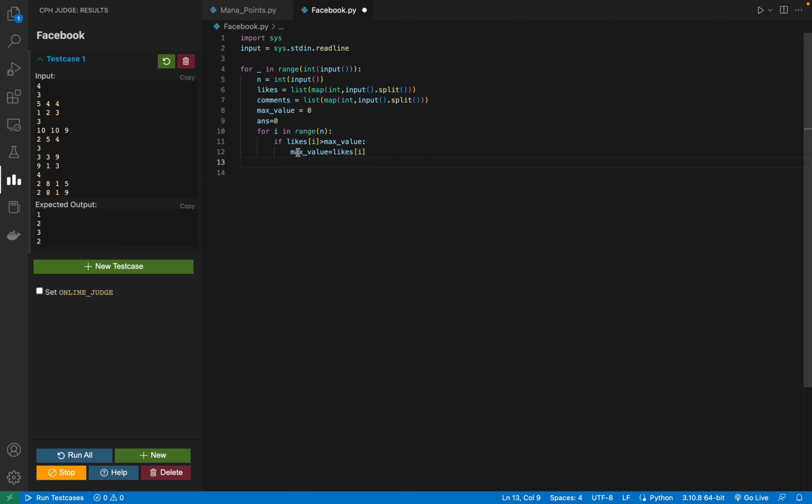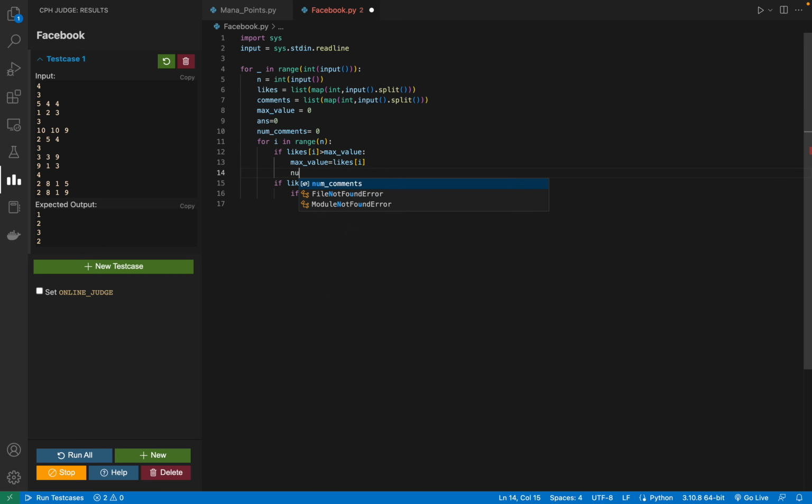But what happens when these two are equal? So I will write an if statement: likes of i equal to max value. Then I have to check the comments of i. I should also make a num comments variable to see how many comments we had in the last post.